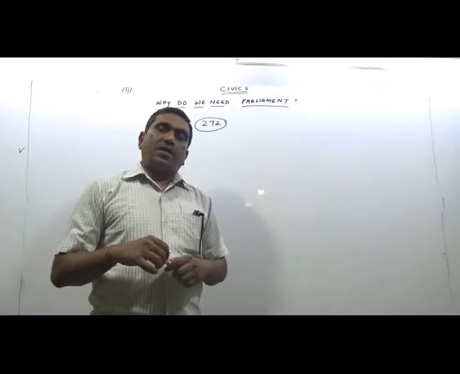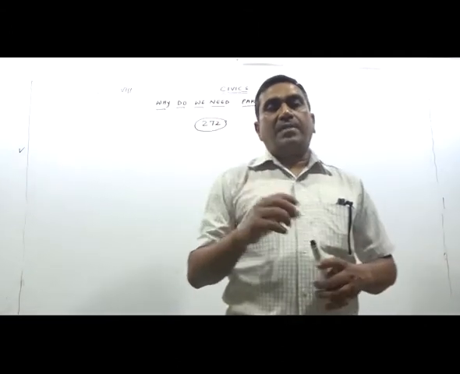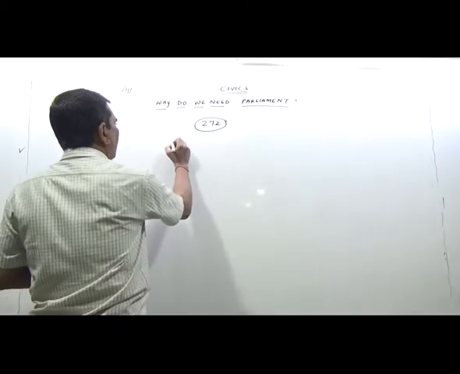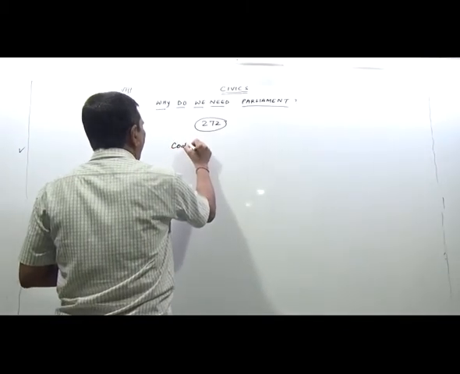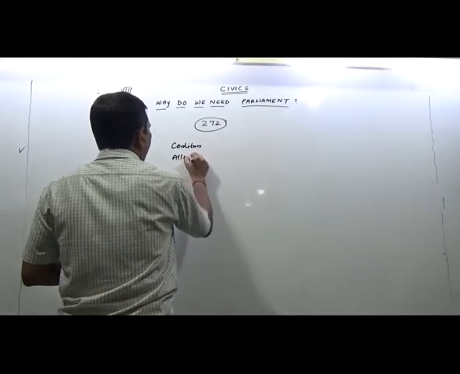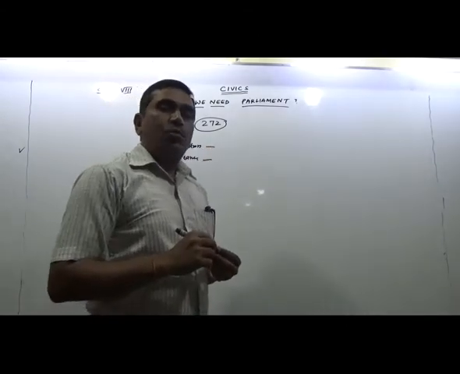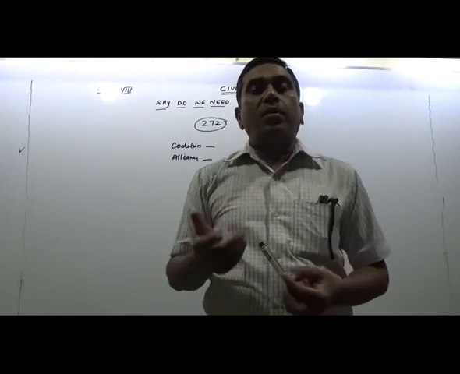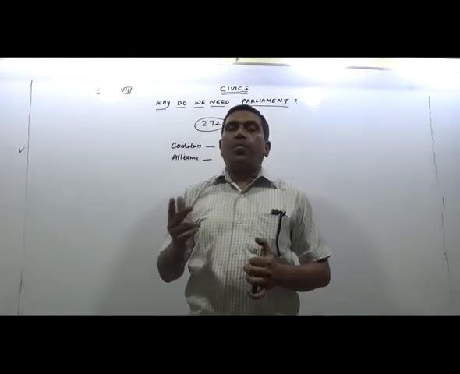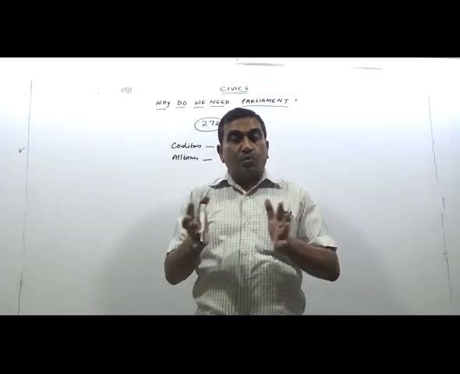There are two terms concerned. One is the coalition government, another one is the alliance. Coalition government is when two or more than two parties come together after the election.